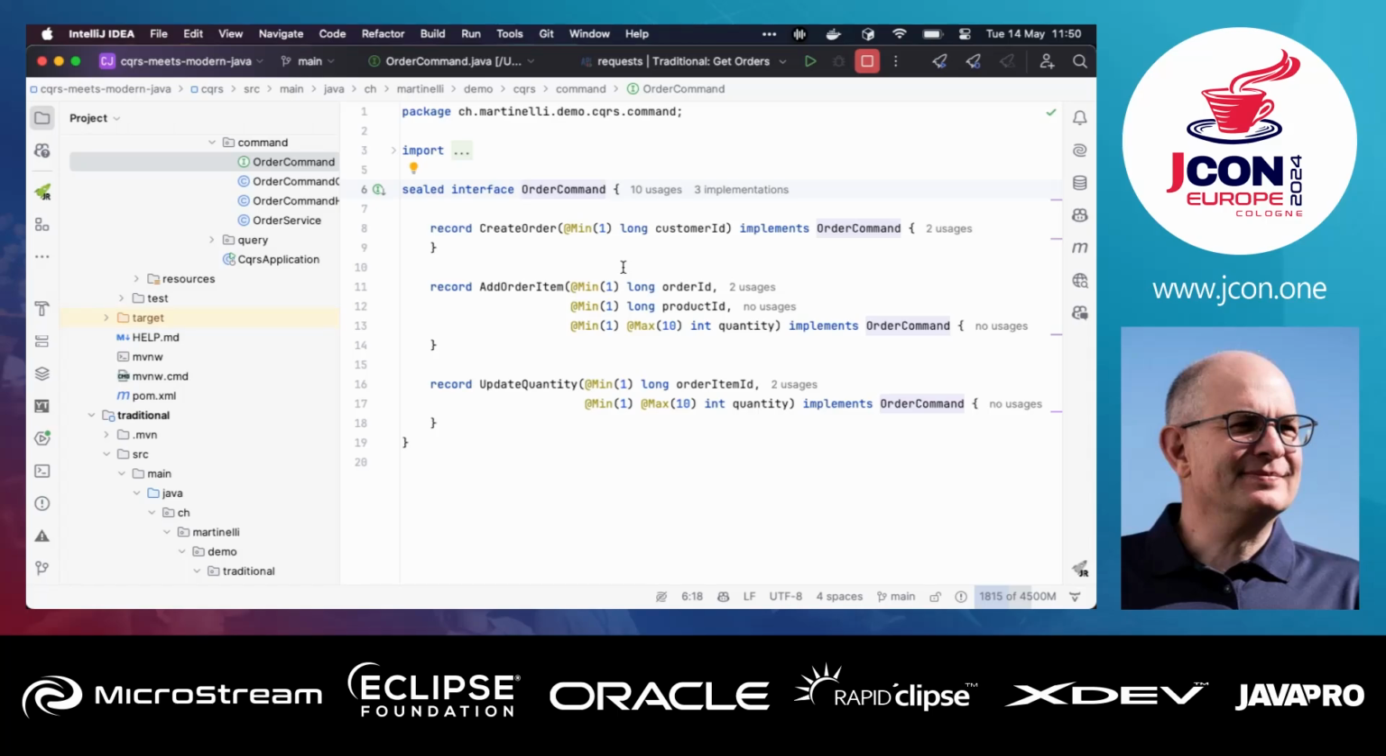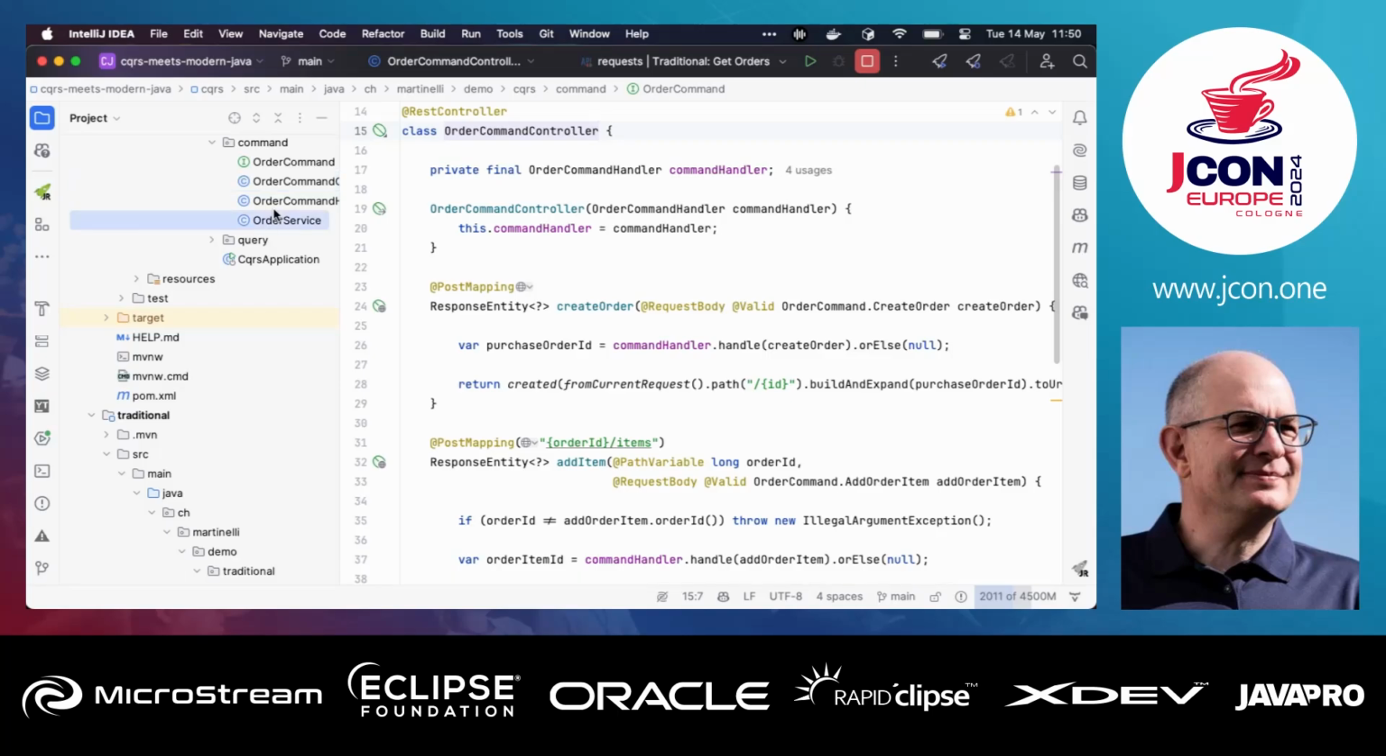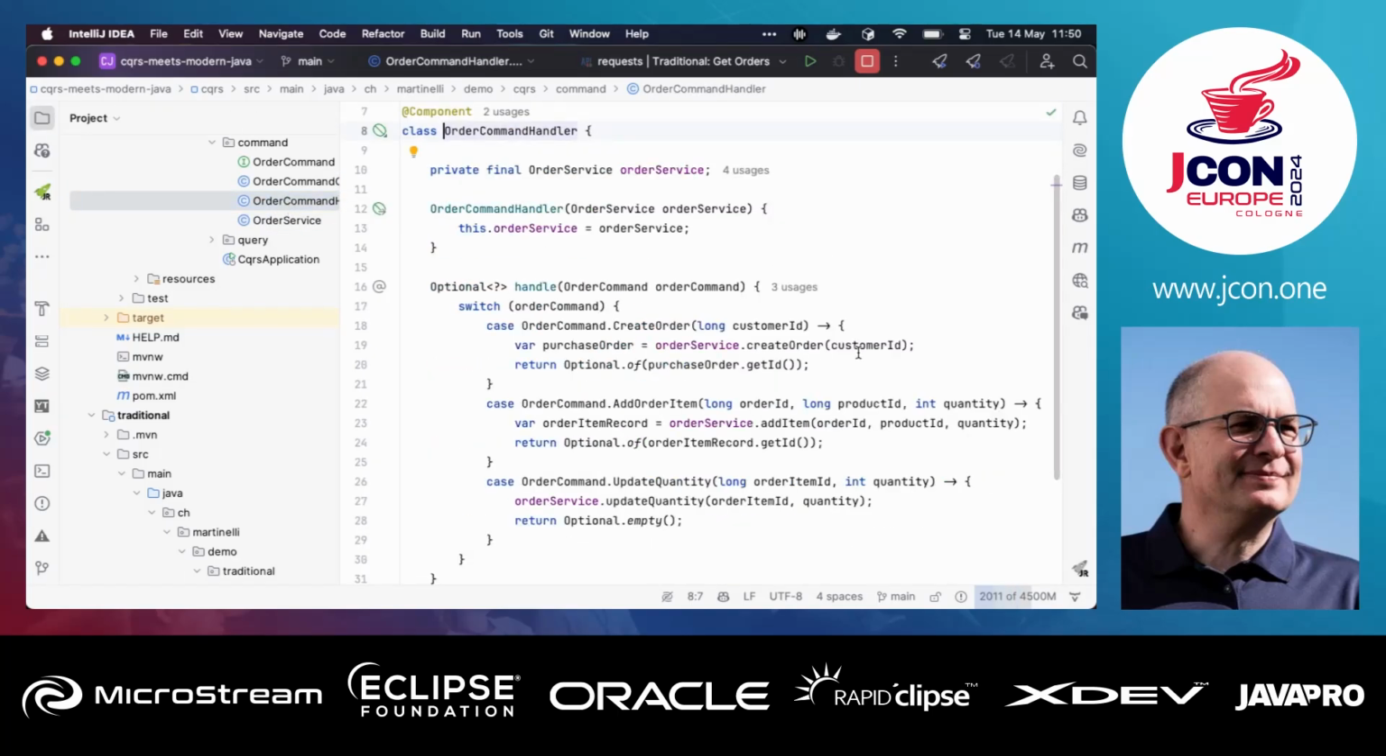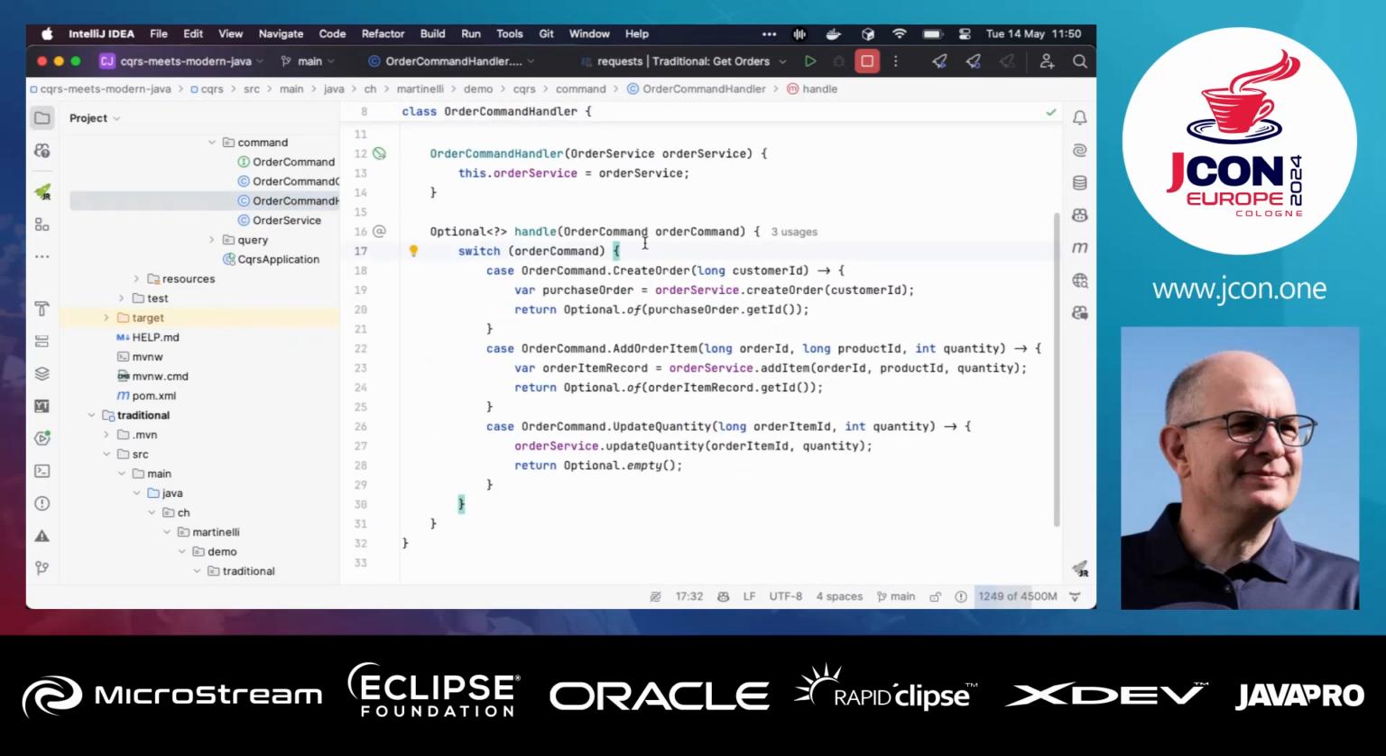And I also use bean validation here, just to give an idea that we can, for example, directly validate the commands. And the command handler is using the switch expression.